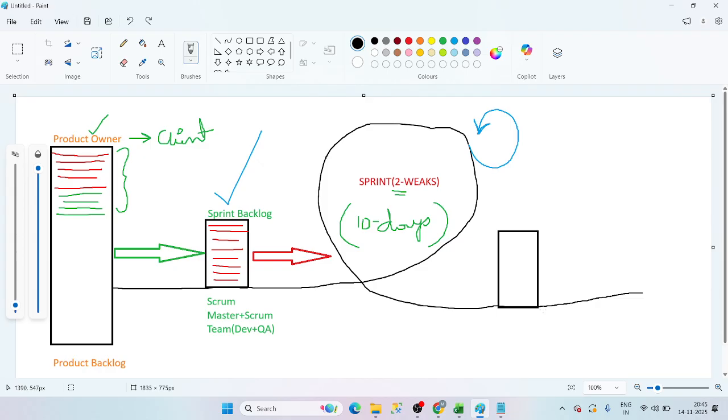Kanchan, understood? Any doubts? Yes, Surabhi? Yes, Manoj, understood. Okay. Kiran, Vijay? Understood, Manoj. Yes. Vijay, what about you?